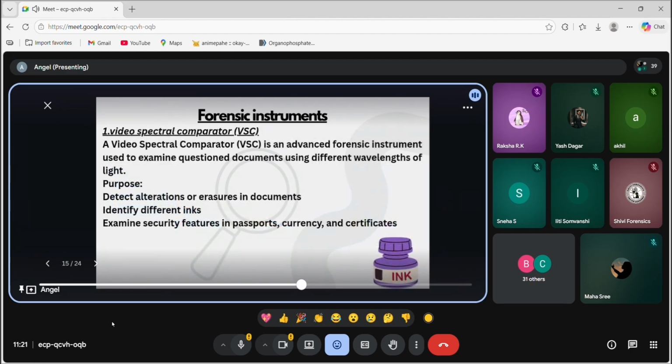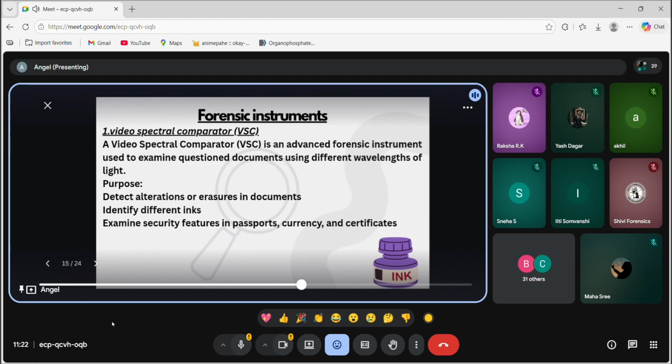So, talking about our first instrument, the video spectral comparator, that is VSC. A video spectral comparator is an advanced forensic instrument used to examine questioned documents using different wavelengths of light. Just like I said, VSC uses different wavelengths with which we can tell if handwriting is different or not. It detects alterations and erasures, like if I am writing something and using correction fluid or erasing it, so that instrument may identify that an alteration has taken place.